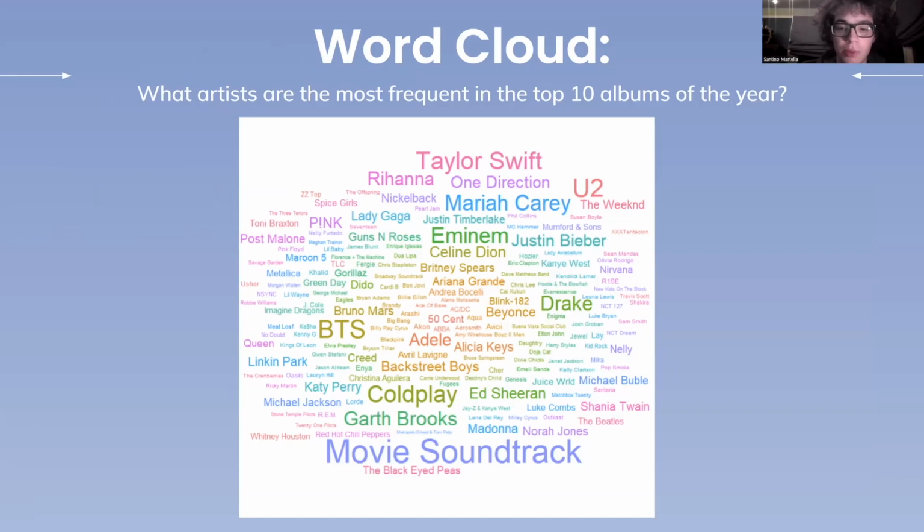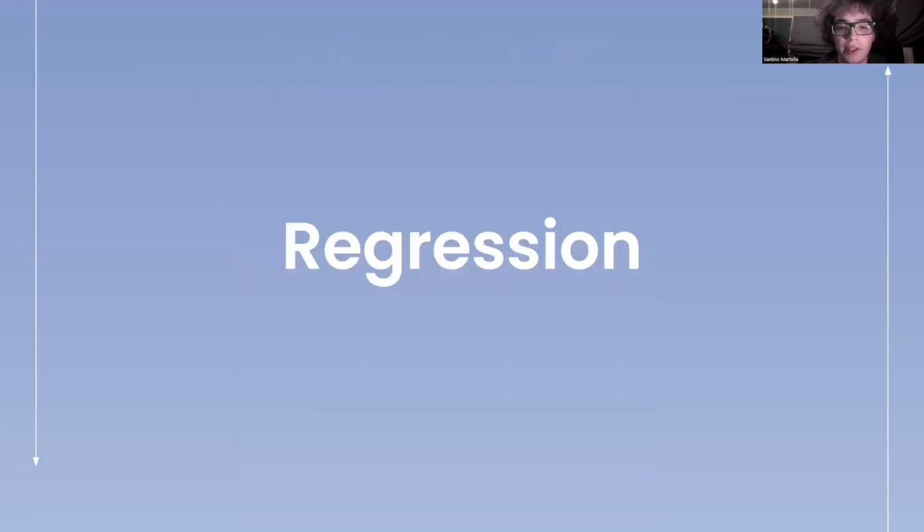Looking closely at the smaller names, we are also able to determine which artists appeared less often, or maybe even only once. These artists include Blackpink, Meatloaf, Miley Cyrus, and Pop Smoke. That finishes up data visualization, so we're going to head over to Siobhan with regression.